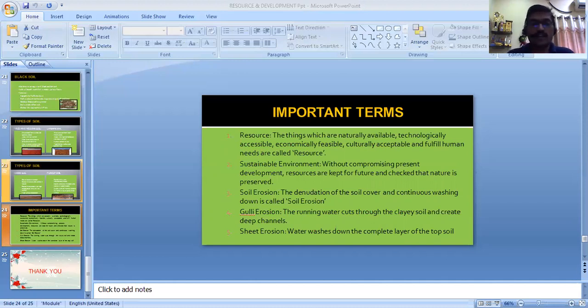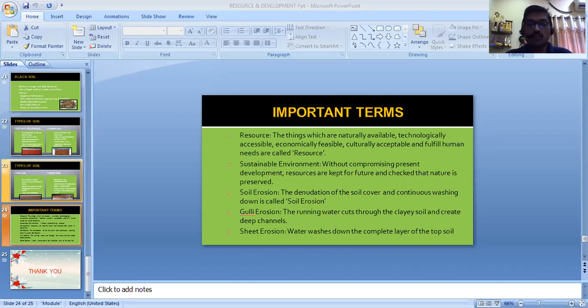The next is strip farming. Here the sowing is done in lines and rows, and the middle part is kept open. But in areas with high wind speed, the wind may be responsible for washing away the topsoil. So what generally is done is that this area is covered with grass. Sometimes dry grass is used, and sometimes the grass is allowed to grow in this region. It is called strip cropping, right?